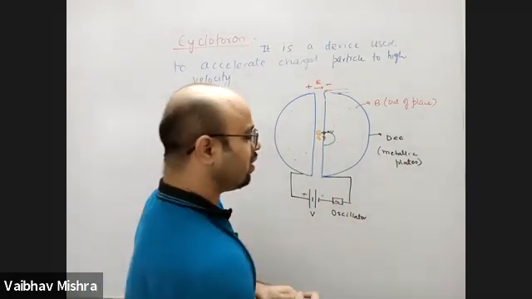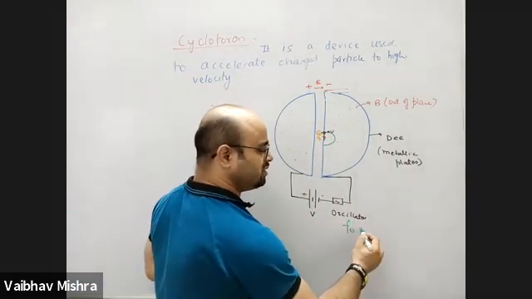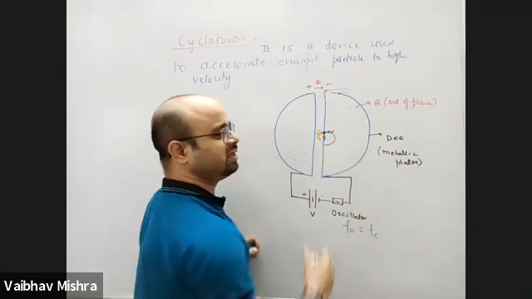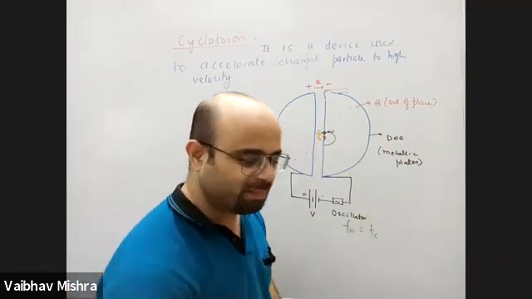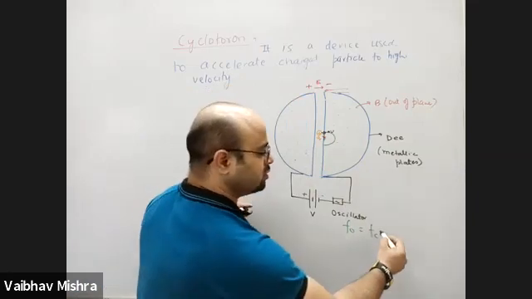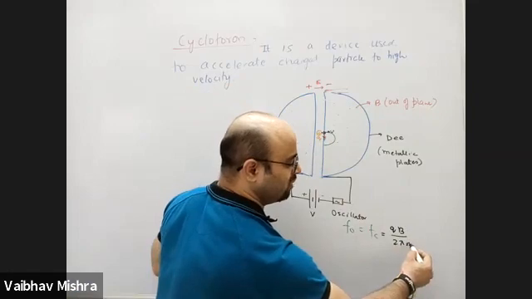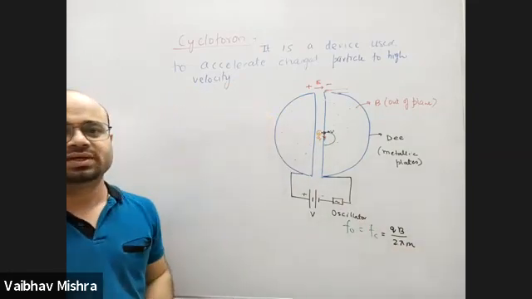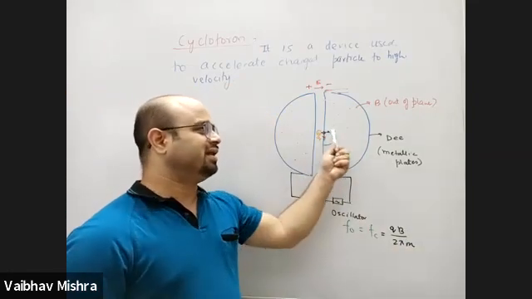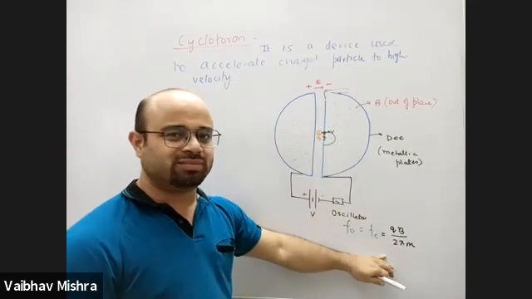Now, the oscillator frequency is tuned to the same as the frequency of the charged particle. The time period of a charged particle is 2 pi m by qB. So frequency is 1 by time period, which is qB by 2 pi m. Correct? When the charged particle comes out, the oscillator plays the same role.